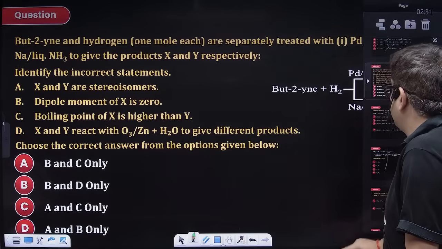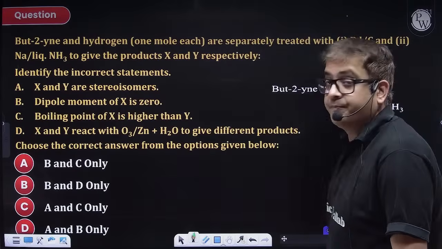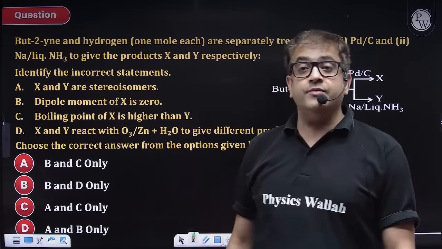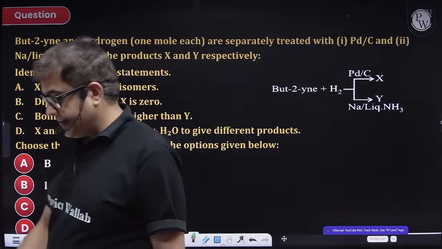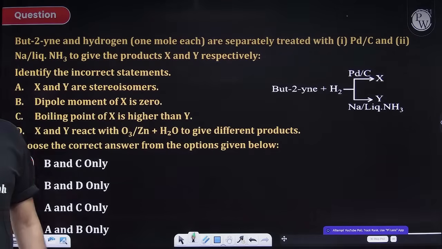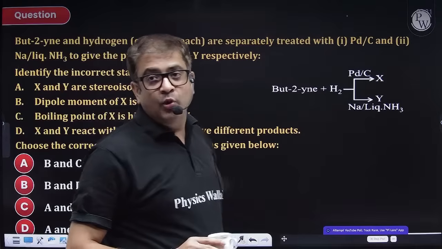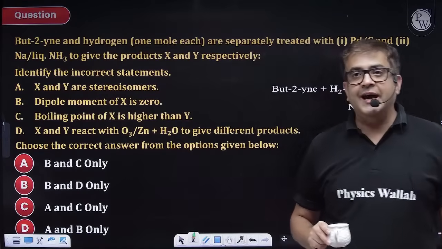Chalo. Moving to the next question, guys. Attempt this one. Okay, Robin is saying, sir, poll nahi aa raha hai. Haan beta, I can feel that.